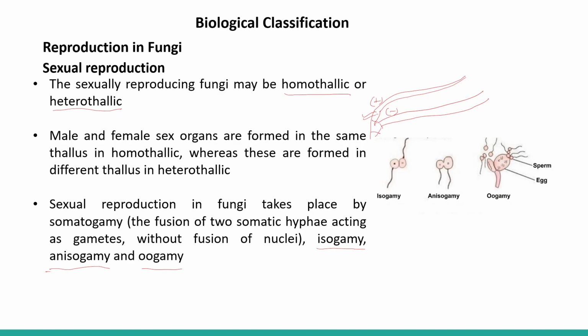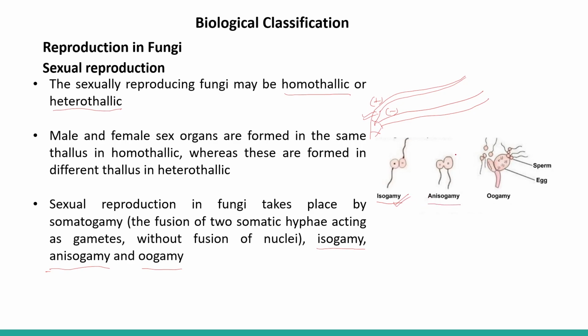Isogamy: the gametes are morphologically and physiologically similar. You cannot differentiate that this one is larger or this one is smaller. Morphologically and physiologically both are similar. So that is why both are isogamous type, and their union is called isogamy.